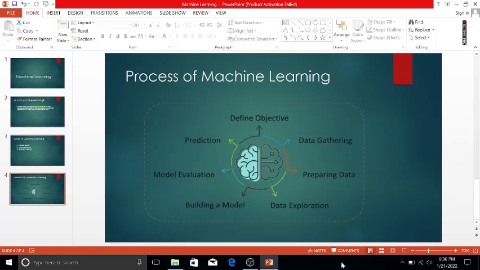Why are we checking missing values and duplicate values? Because if we are not checking these before, then it will be very difficult for our project, because model evaluation is very important.